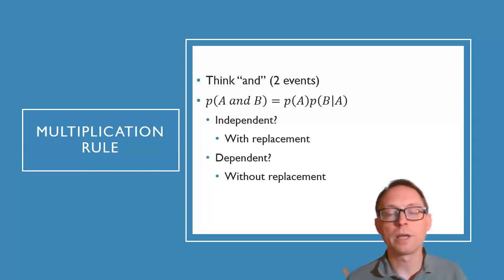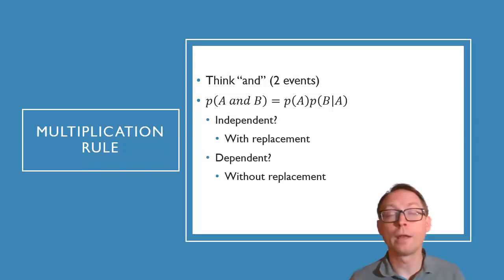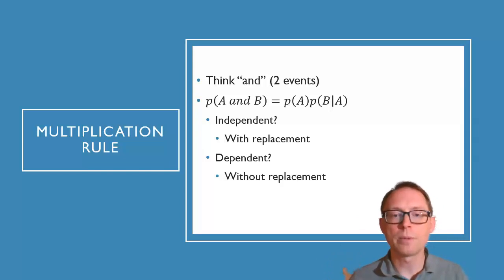So what is the probability of me getting a red card and me then getting a red card, and then let's do this mutually exclusive to make this easier to understand. So what's the probability of me getting a red card and me getting a spade? Okay. So that kind of depends on if these are independent or dependent. It depends on if I put that first card back in or not. So what's the probability of me getting a red card and a spade?